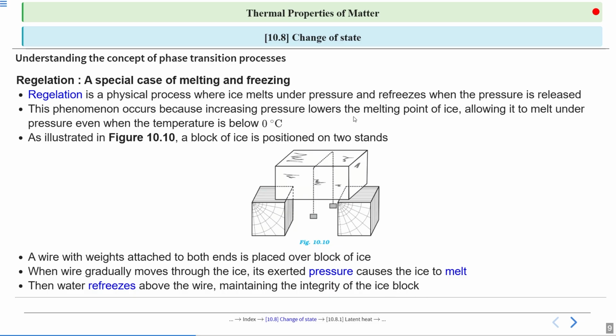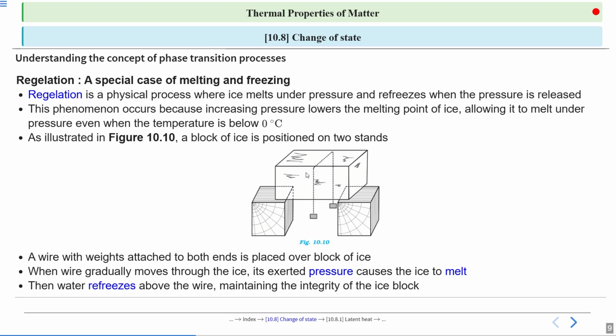Alright. Now, here the question arises, what is really happening in this process? We can say ice melts when pressure increases. When you apply pressure on ice, its melting point decreases. Alright. So even if the temperature is 0 degrees Celsius, ice will melt because the pressure has lowered the melting point below 0 degrees Celsius.